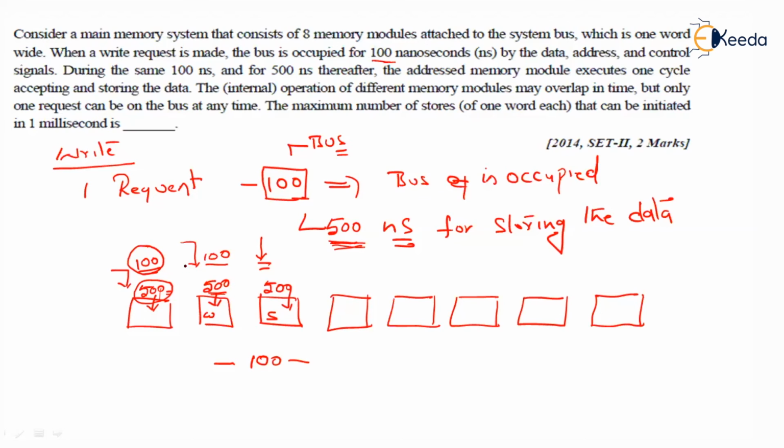So it is evident that for every 100 nanoseconds, one write is made. For 1 millisecond, how many writes?